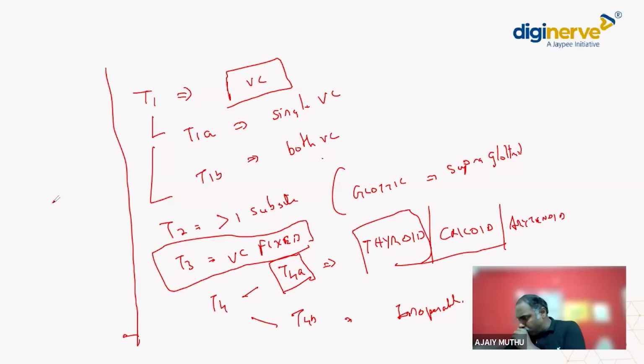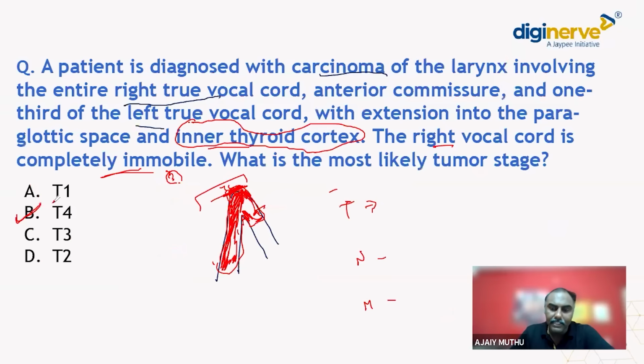T2 is involvement of more than one subsite. T3 is the vocal cord is fixed. T4B they won't ask you. T4A is involvement of thyroid cartilage, cricoid cartilage, or arytenoid cartilage. So cartilage involvement is T4A. So here the answer is T4A.